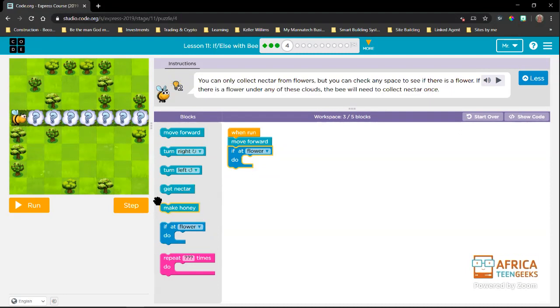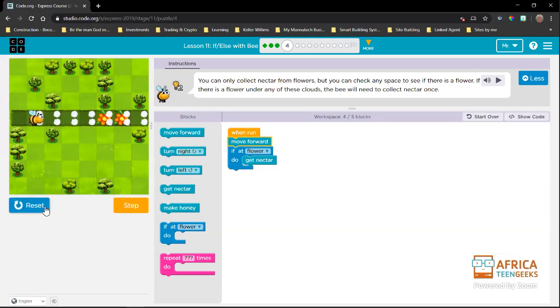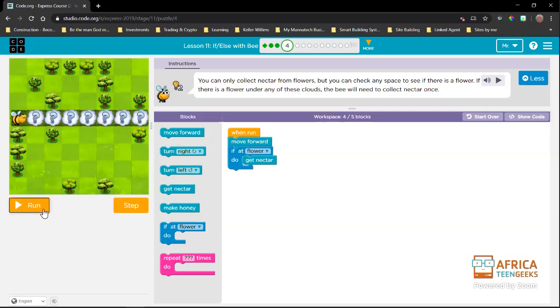If there is a flower, we need to get nectar. If there is no flower, it's going to carry on to the next segment of code on the screen. We don't have one now, so it will just terminate. So now we can step this, or we can run it, and that is going to show us whether our code was correct or not.